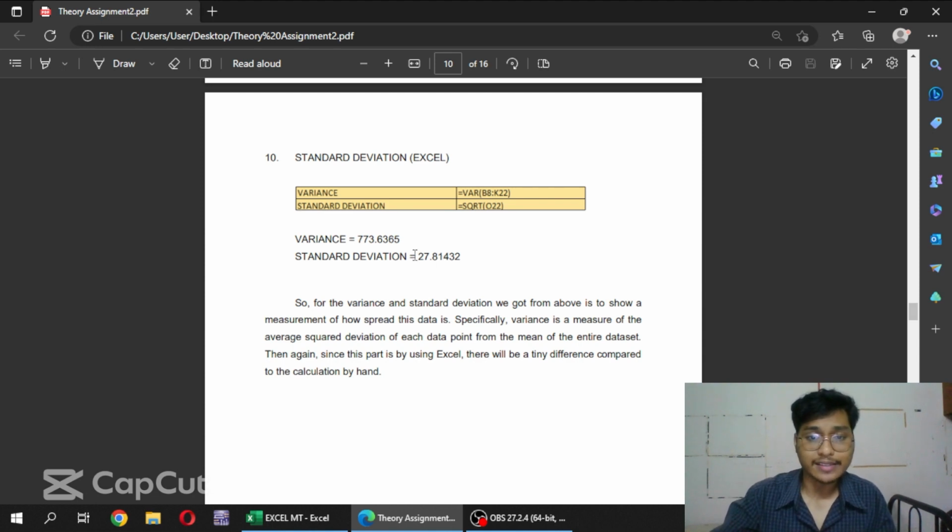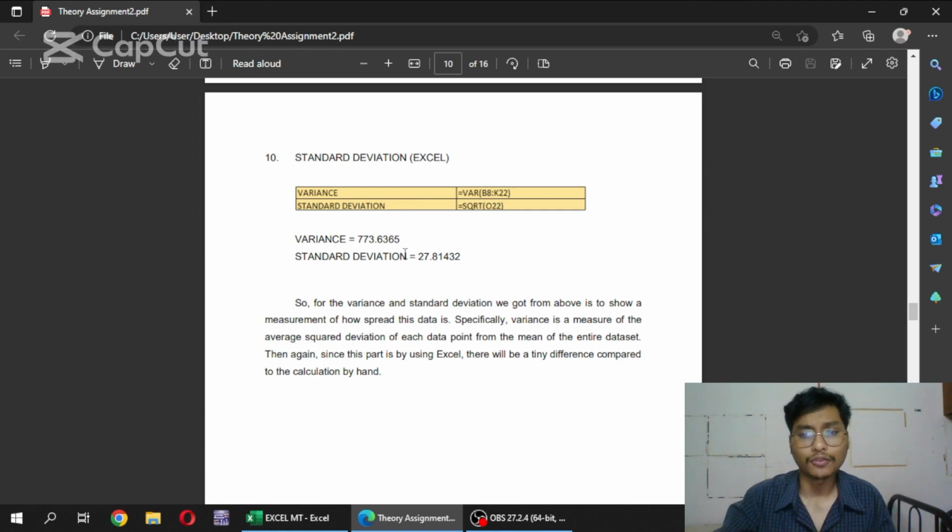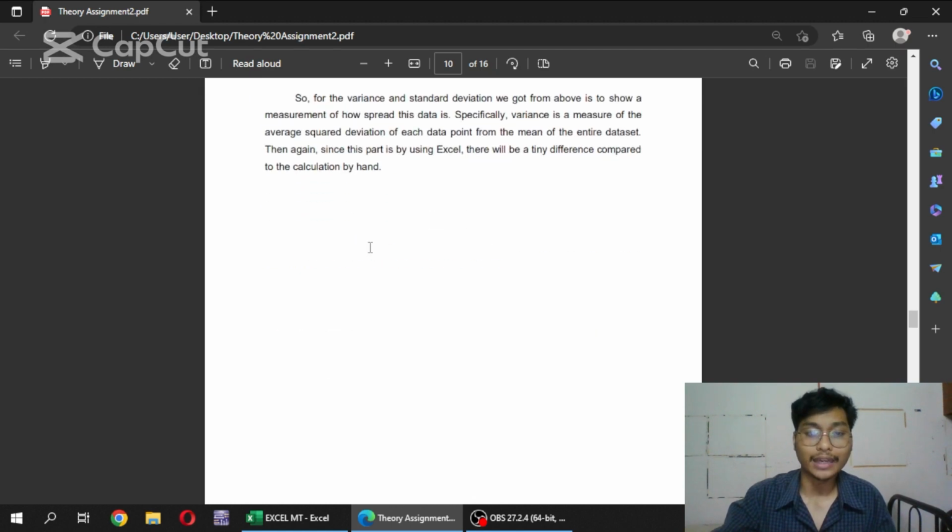So the variance and standard deviation we got from above show a measurement of how spread this data is. Specifically, variance is a measure of the average squared deviation of each data point from the mean of the entire dataset. Then again, since this part is using Excel, there will be a tiny difference compared to the calculation by hand.